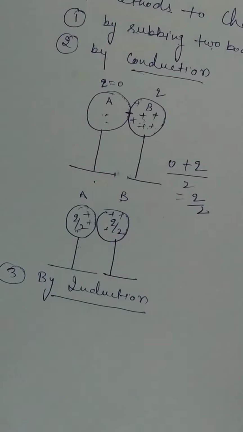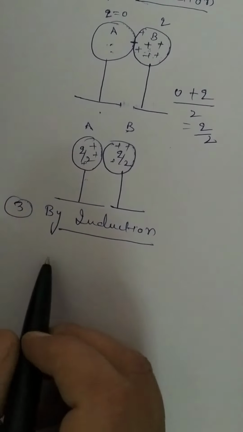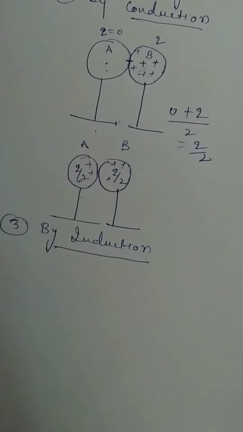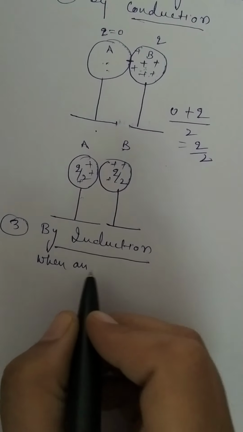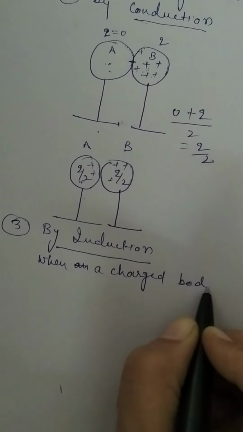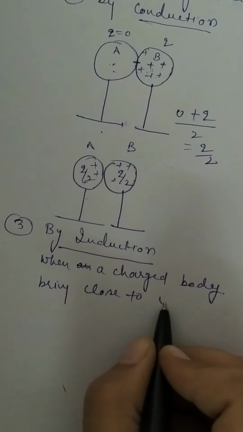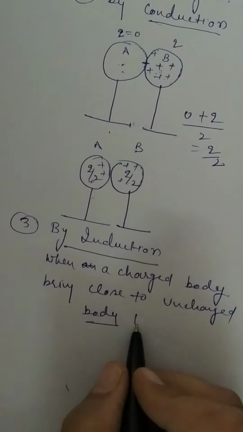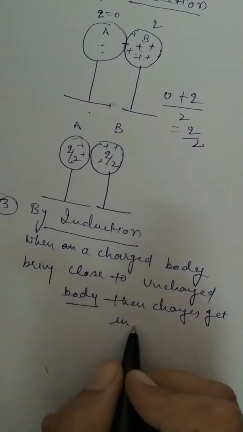In this method of induction, a charged body comes close to the uncharged metallic body. Here you will take metallic spheres, because if these spheres are not metallic, then the charge does not move. So in the method of induction, when a charged body is brought close to an uncharged body, then the charges get induced. How do these charges get induced?